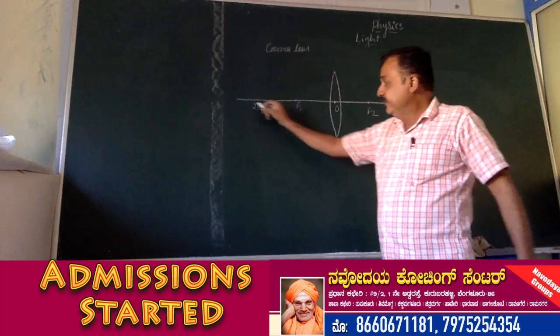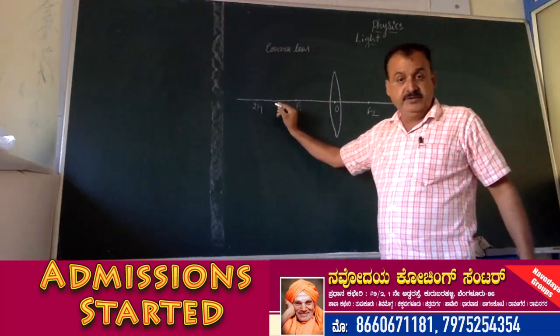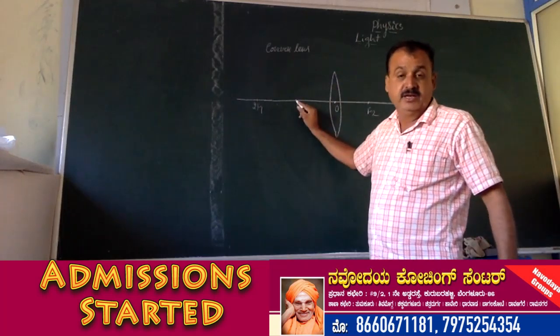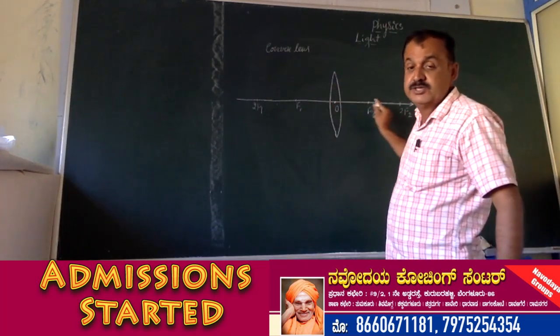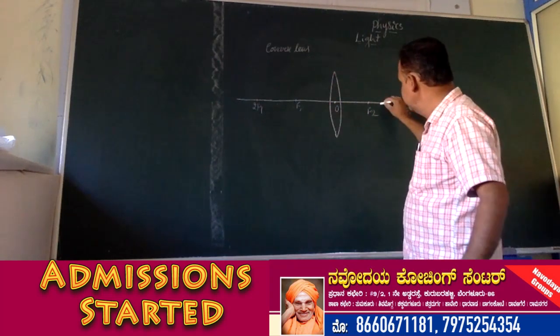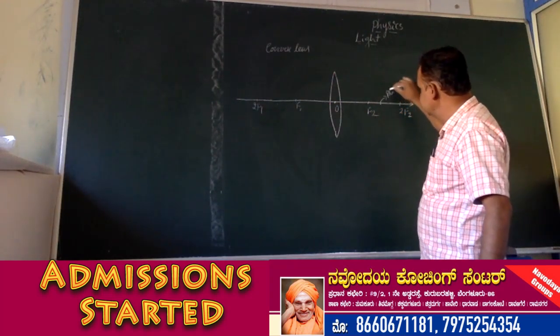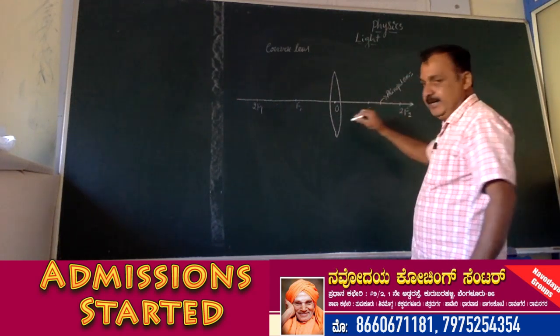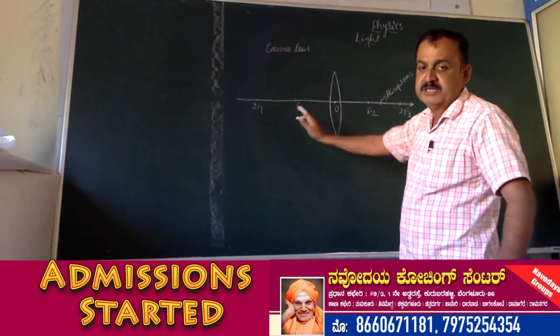The line joining the centers of curvature of the two spherical surfaces is known as the principal axis. ಇದನ್ನ ಏನು ಕರೀತೀವಿ? Principal axis ಅಂತ ಕರೀತೀವಿ. But ಈ ಕಾನ್ಸೆಪ್ಟ್ ನಿಮಗೆ ಇಲ್ಲ, ಬಟ್ ಇಮೇಜ್ ಫಾರ್ಮೇಷನ್ ಮಾತ್ರ ಹೇಳ್ತಾ ಇದ್ದೀನಿ ಅಷ್ಟೇ.